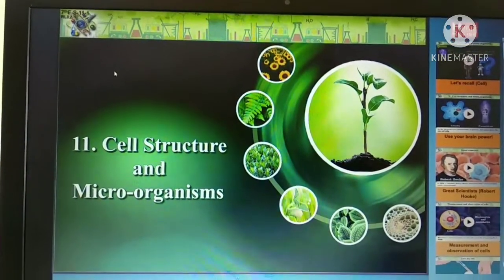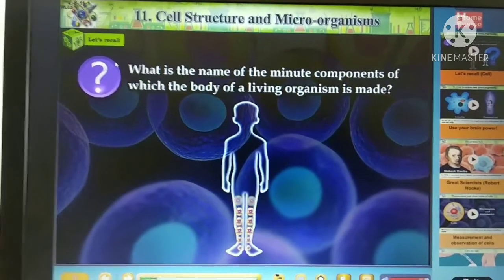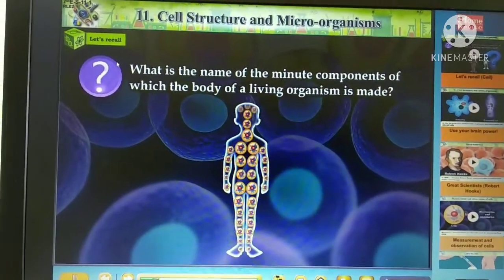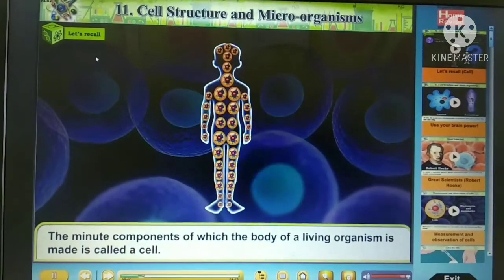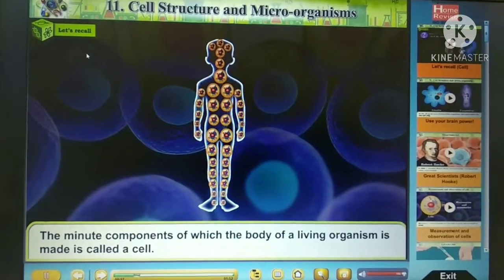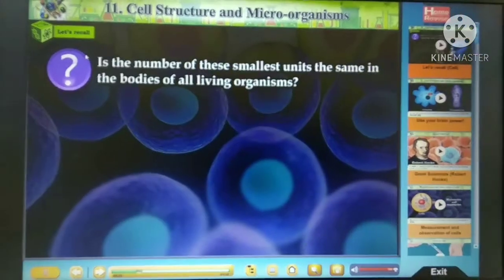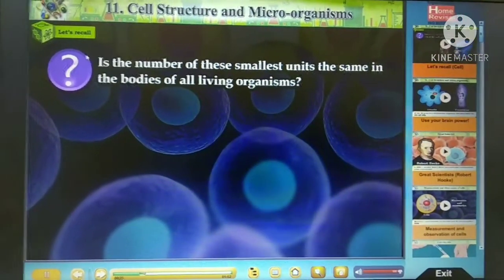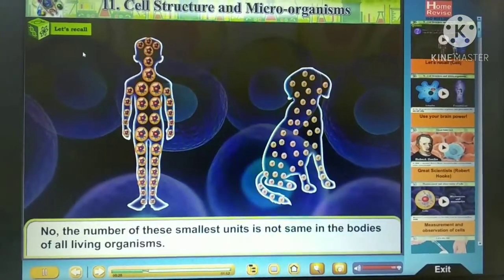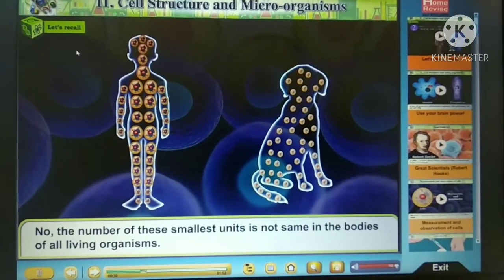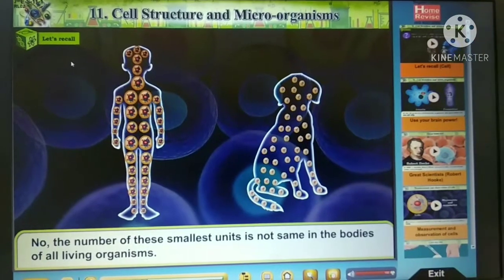Lesson number 11, Cell Structure and Microorganisms. First, what is the name of the minute components of which the body of a living organism is made? The minute components of which the body of a living organism is made are called cells. Is the number of these smallest units the same in the bodies of all living organisms? No, the number of these smallest units is not the same in the bodies of all living organisms.